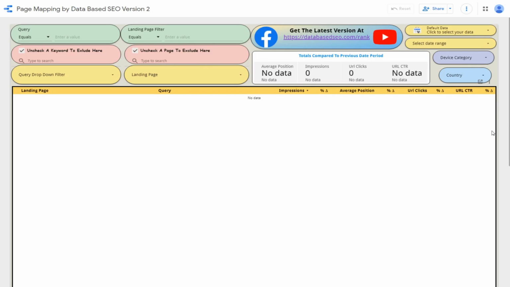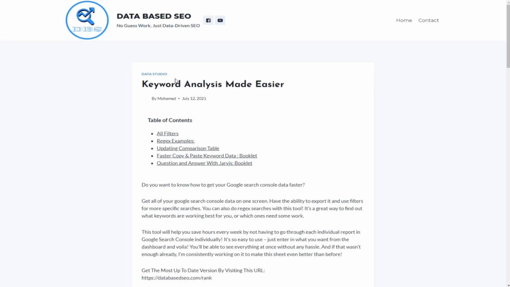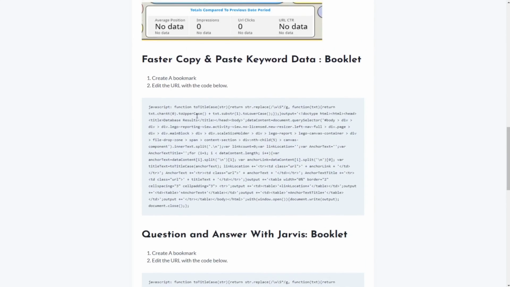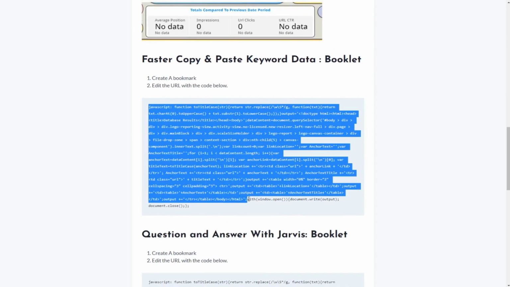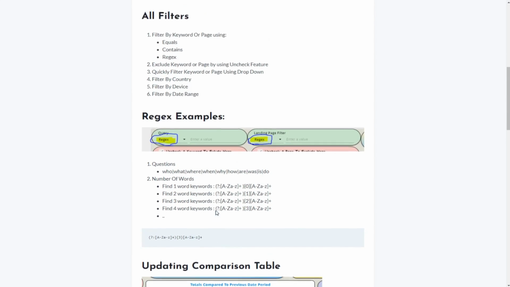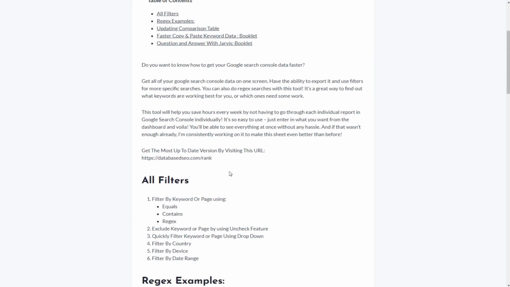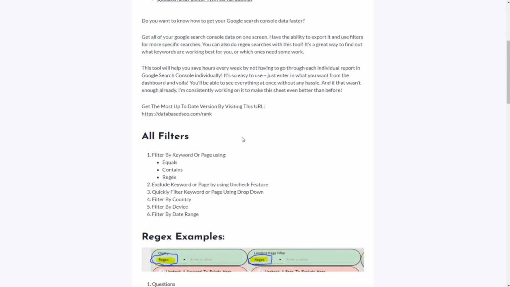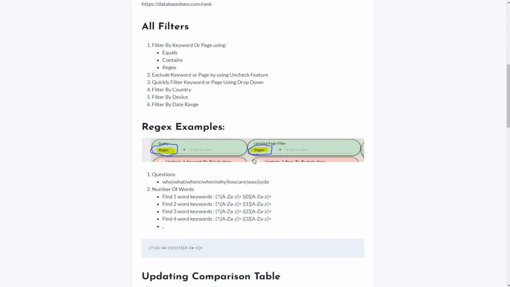Again, you can easily visit my webpage here, and I'll be sharing all of the bookmarklets, the code to create the bookmarklets, and the regex examples for one word, two word, three word, and multiple, and how you set it up. I'll keep updating this page, so if you ever want to know how to do something and the video didn't really explain it very well, you should find it over here. You can always send me a message and I'll answer that.